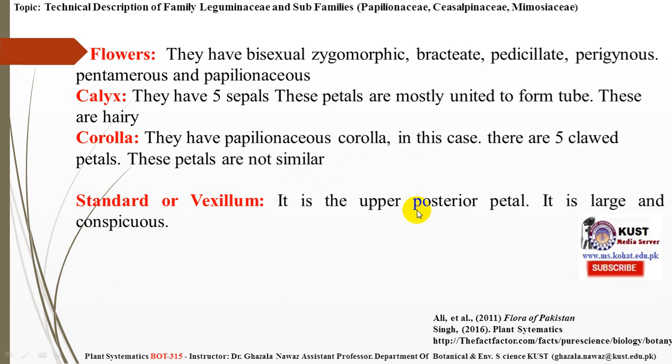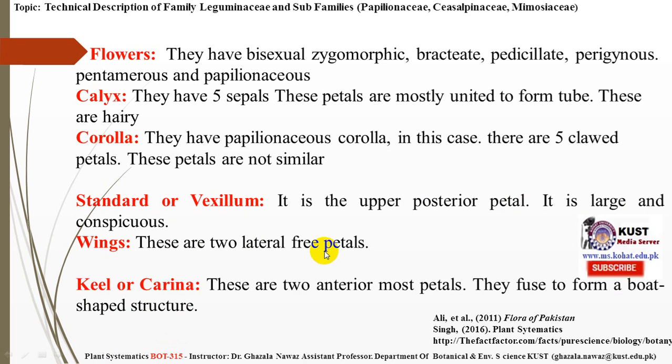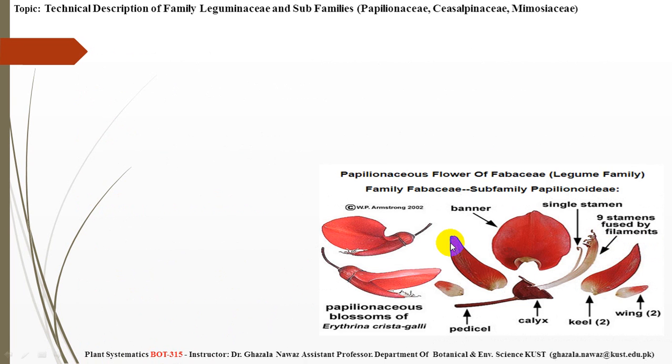It is the uppermost posterior petal. It is large and conspicuous. The next two petals are wings. These are two lateral free petals, and the third are the keel or carina. These are the two innermost petals. They fuse to form a boat-shaped structure. You can see all the discussed parts in the papilionaceous flower here.